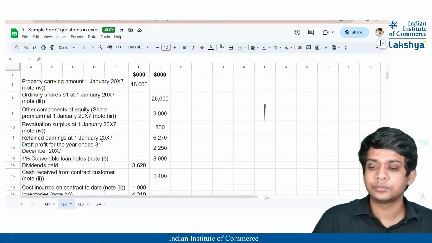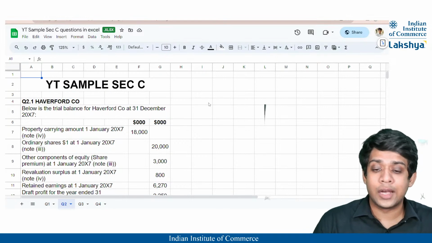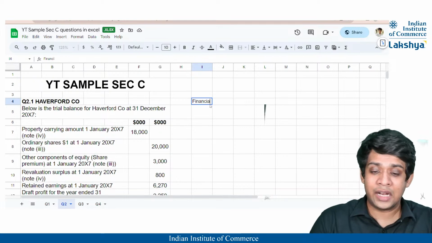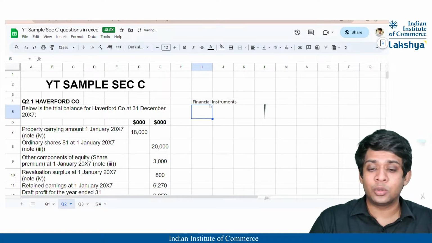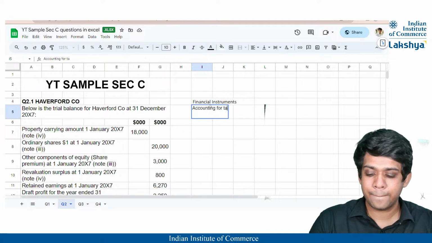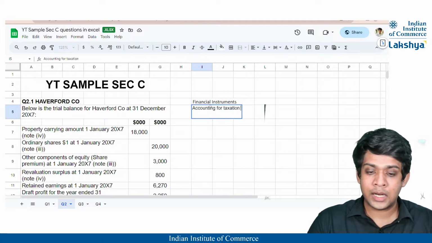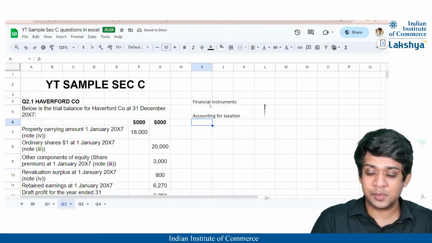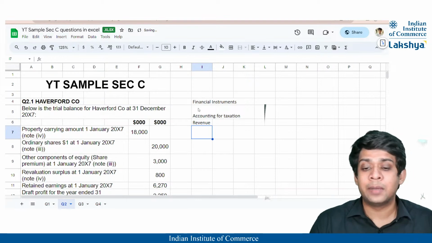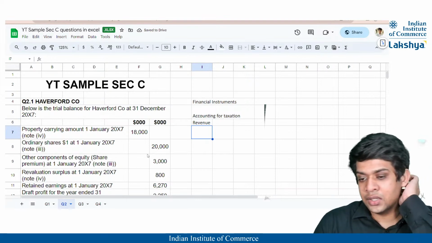Now, many chapters, like probably they might have included an adjustment of financial instruments. They might have included adjustments for accounting for taxation. They might have also included certain adjustments for the revenue chapter. So your revenue chapter will be dealt with here maybe. If they do not ask too many questions in section A and section B, they might ask it within section C in this format.